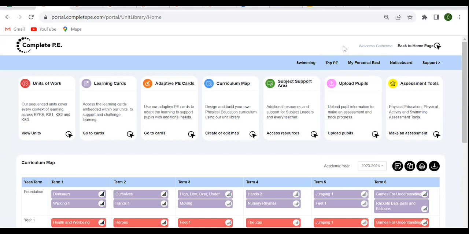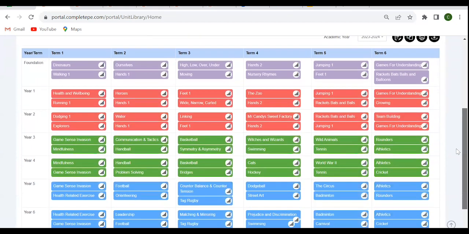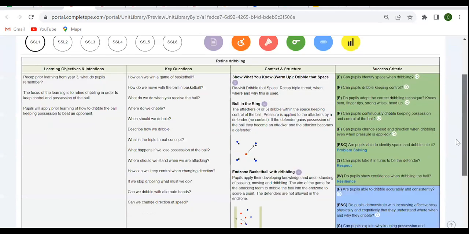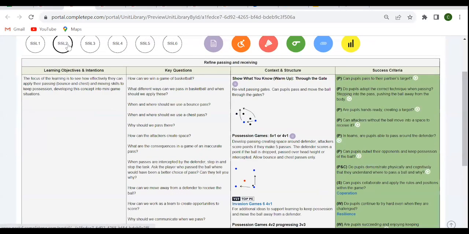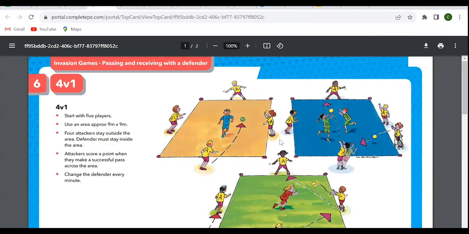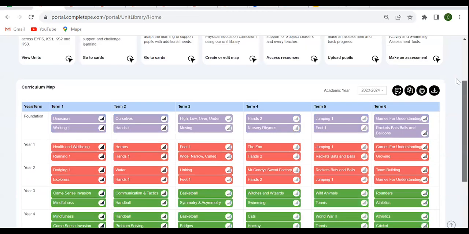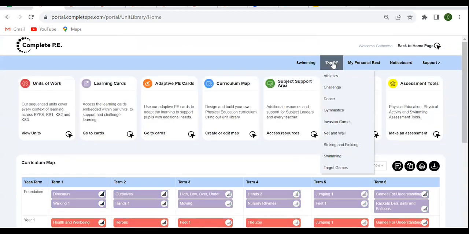You don't need them to teach physical education using Complete PE, but they will add different types of value to your lesson. So the top PE cards, they're embedded into a lot of our different units, and you'll see them predominantly in the Key Stage 2 units. Wherever it is that you see a top PE card throughout that unit of work, we can see one there. This is just going to bring up an activity that's going to give you a further idea that you could utilise with your pupils. So it's going to give you ways that you can expand on the learning. But the cards are stored in their entirety here on the home page.